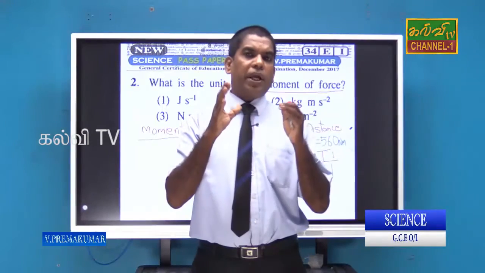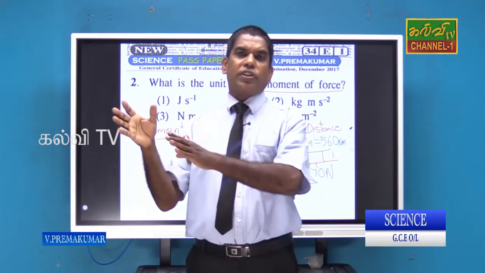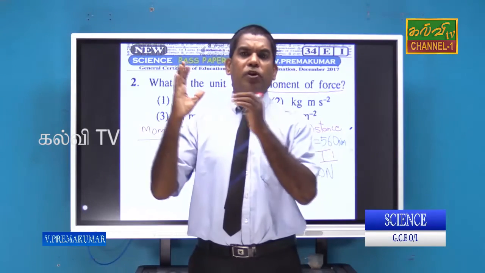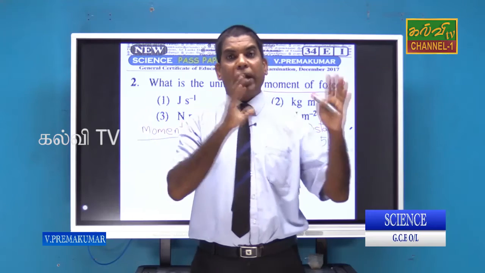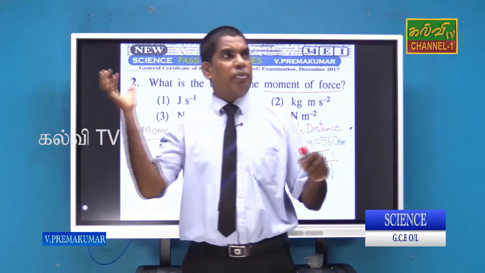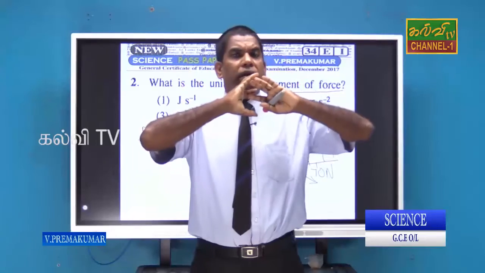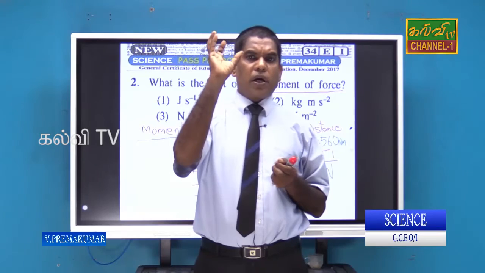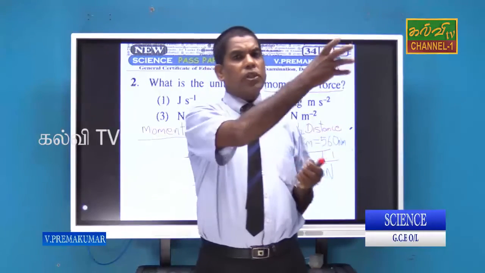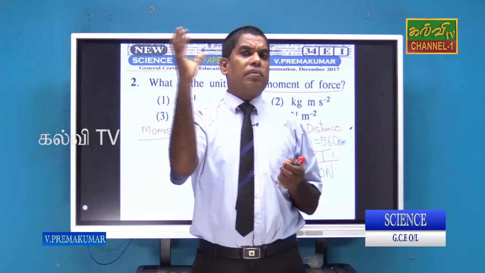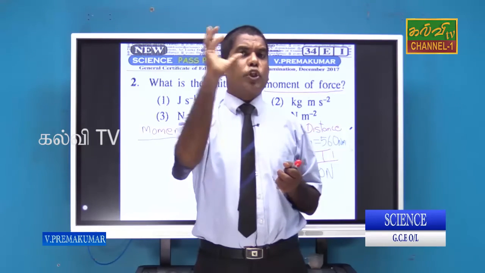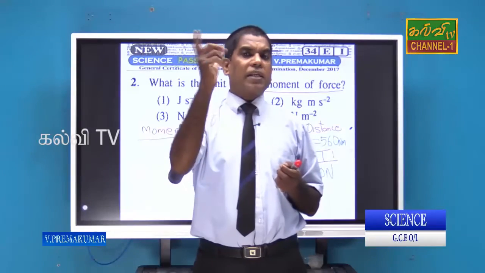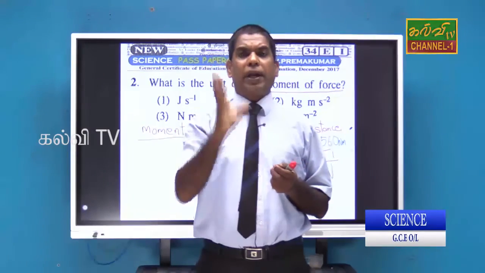Right? Momentum means mass into velocity. Mass in kilograms, velocity in meter per second, m s^-1. That is momentum. When a ball is fired from a cannon, a 5 kilogram ball can be thrown using the cannon. At that time it has a certain velocity, so the mass we already know, and the velocity. When you multiply mass and velocity, you can find out the momentum.